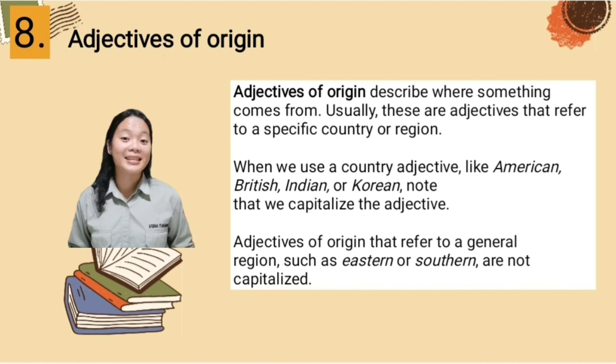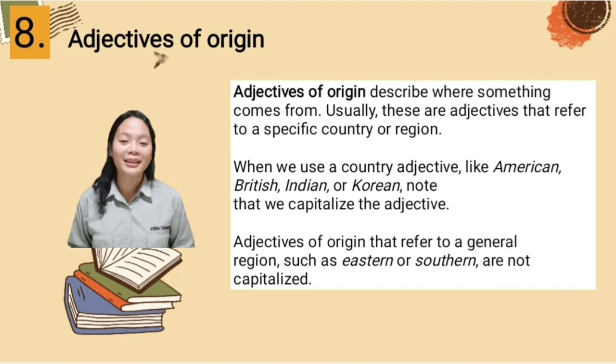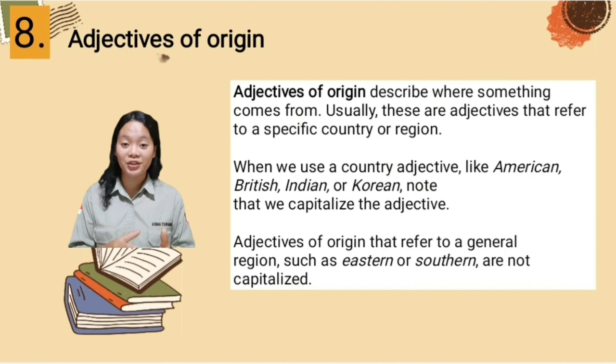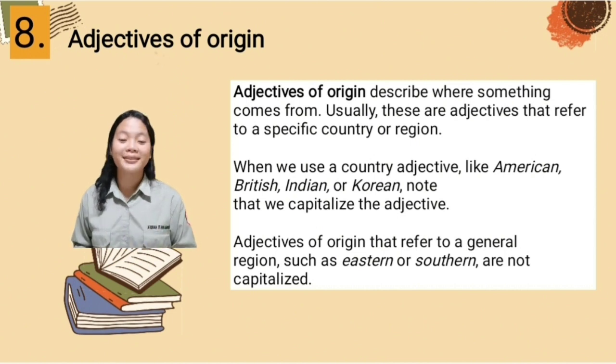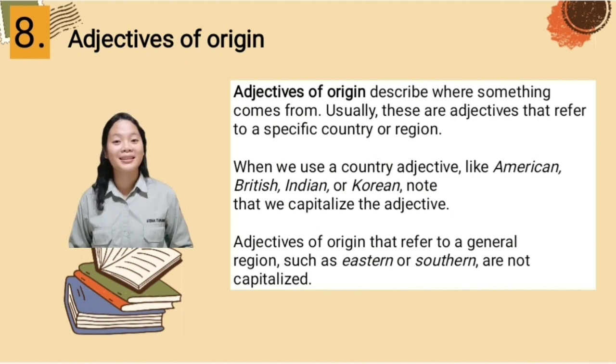The eighth order is adjectives of origin. Adjectives of origin describe where something comes from. Usually, these are adjectives that refer to a specific country or region. When we use a country like American, British, Indian, or Korean, note that we capitalize the adjective. But when we use adjectives of origin that refer to a general region, such as southern or eastern, they are not capitalized because that is not a specific country but a general region.